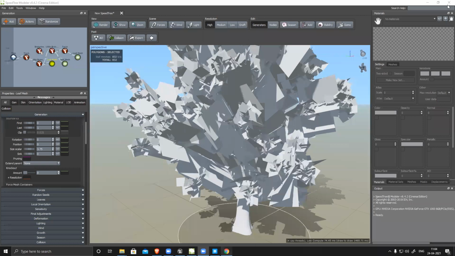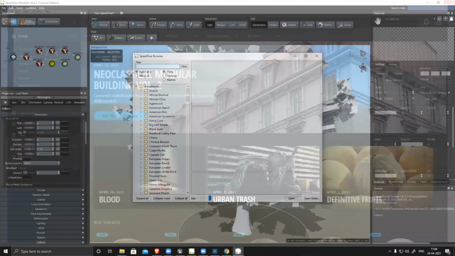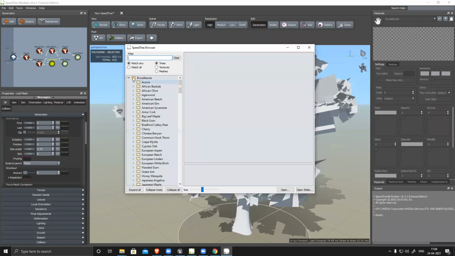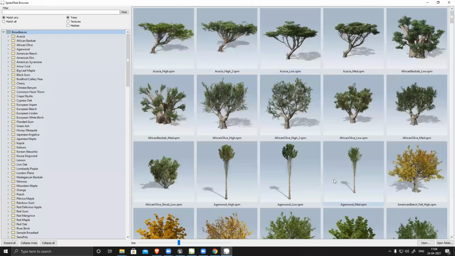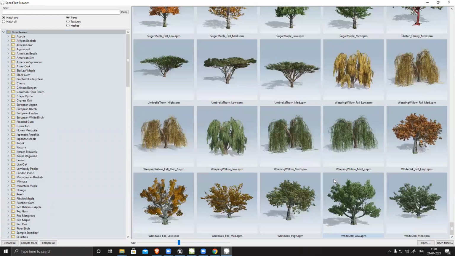Let's see. Bridge and close. So you can see it opens like this. Now you can see all the trees here as a 3D preview. So all these trees are already there as presets, and we can create this super easy.